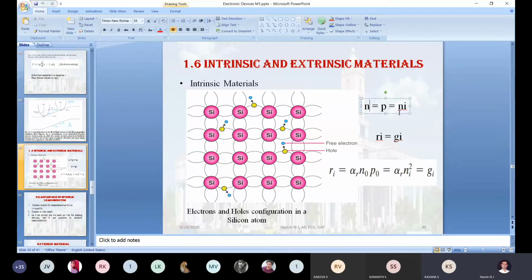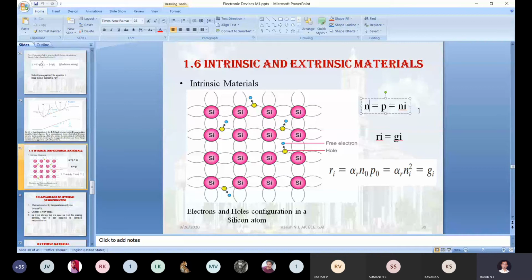Yes, you are right. And ni stands for the number of intrinsic particles.